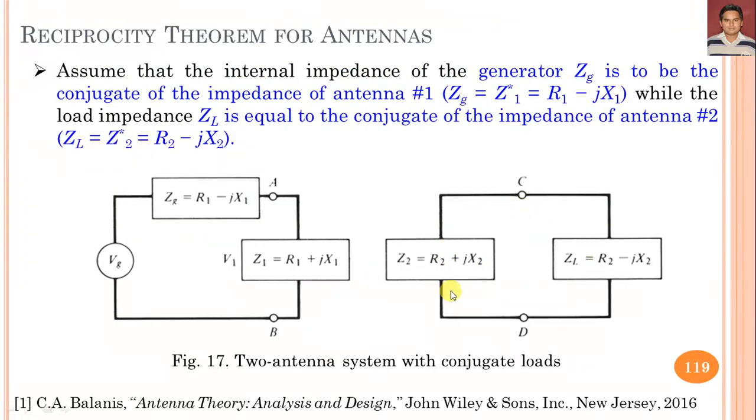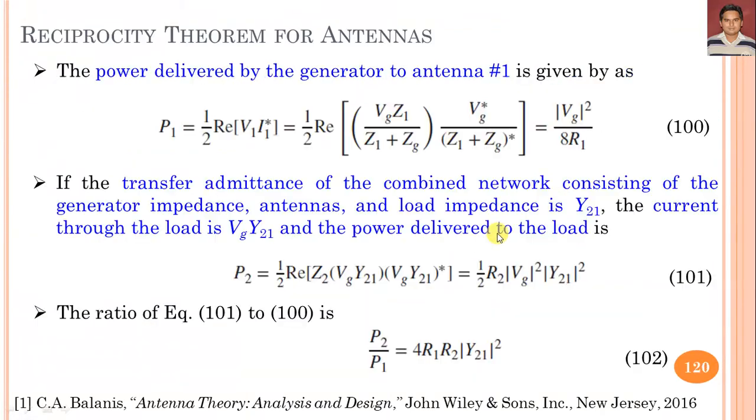Here you can get from figure 17, then we can get 1/2 R2 Vg square upon Y21 magnitude square.